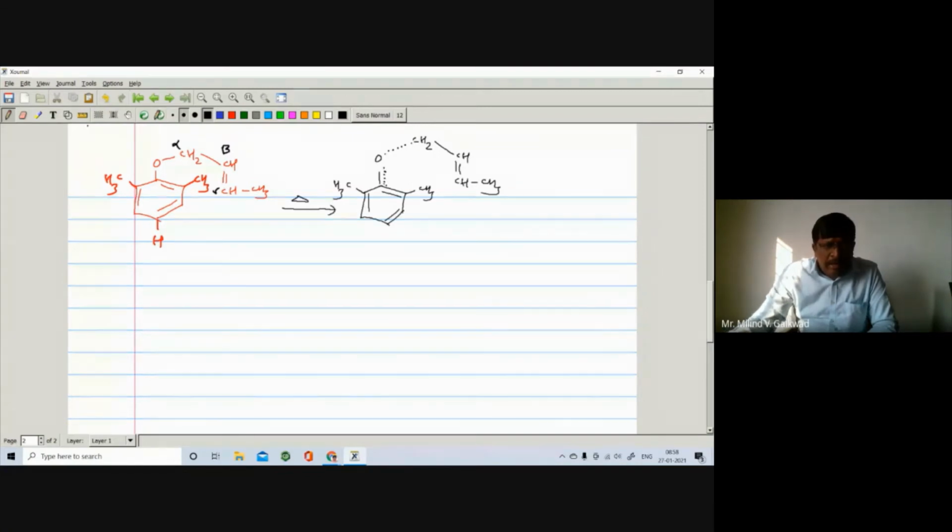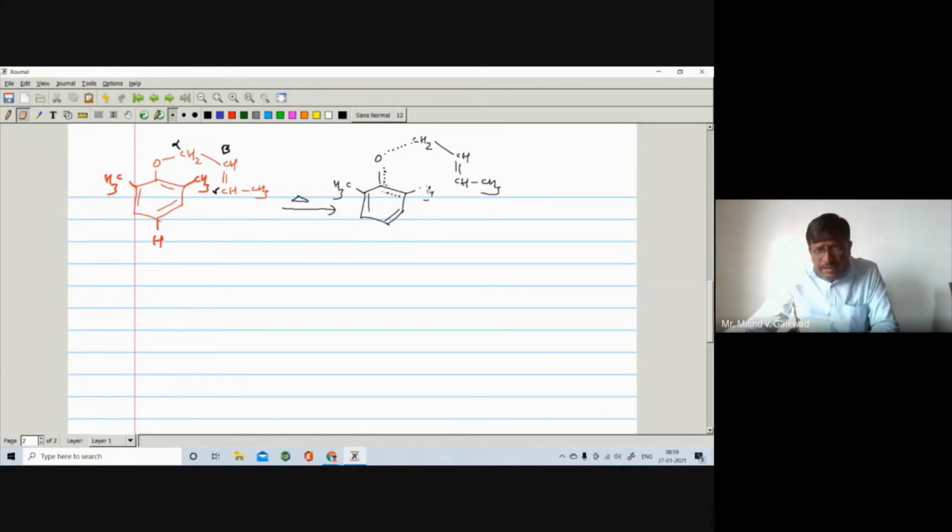And here the bond between this carbon and this carbon undergoes breaking, so you have to break this bond. And similarly here I will write this CH3 in such a way, just changing the position of the CH3.